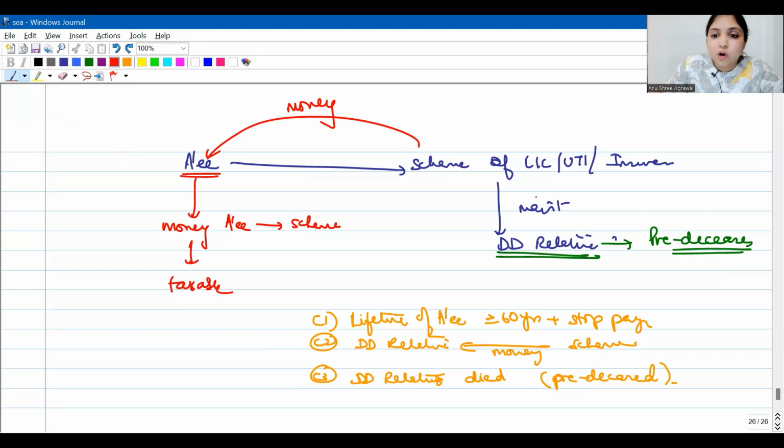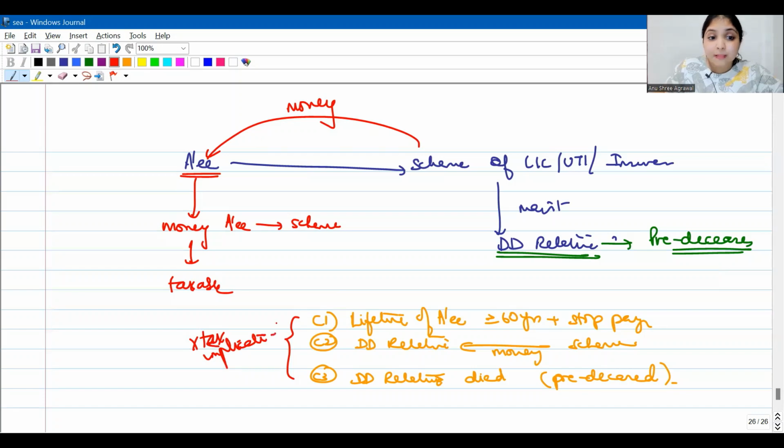You will say that because the dependent disabled relative predeceased the assessee, all the money which the assessee had put in the scheme all these years, please tax it. That is what you will start saying, because the dependent disabled relative has predeceased the assessee. But we want to avoid this because this situation is something which now the Act is allowing, right? So that is why the Act had to make an amendment. The Act had to say that in case these three conditions are fulfilled, then there will be no tax implications.